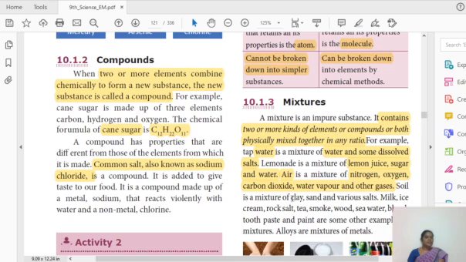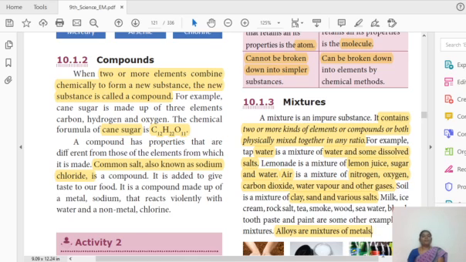Soil. Soil is a mixture of clay, sand and various salts, depending upon the place. Similarly, milk, ice cream, rock salt, tea, smoke, wood, seawater, blood. Our blood is also an example of a mixture. Toothpaste, paint, all these things are mixtures. Alloys are mixtures of metals. Kindly keep it in your mind. This may be asked as a 1 mark question.